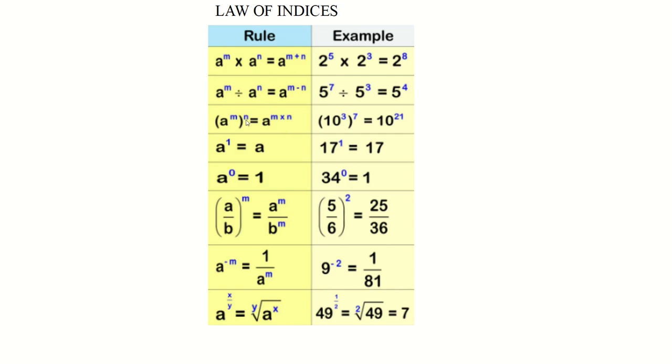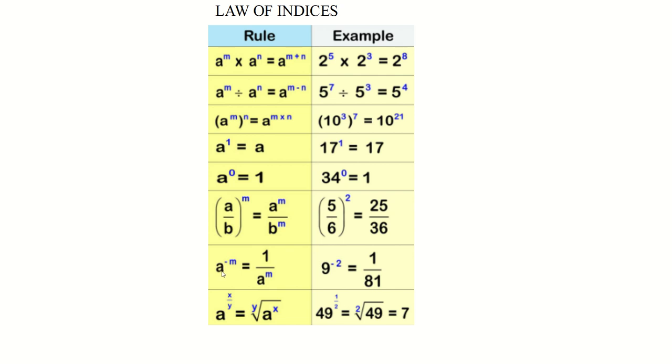We multiply, right? Anything raised to the power of 1, whether it is a letter, number, anything, is the base. Anything raised to the power of 0, whether it be a number, letter, anything, is 1, right? When you have a fraction raised to a power, you put that power on both the numerator and the denominator.